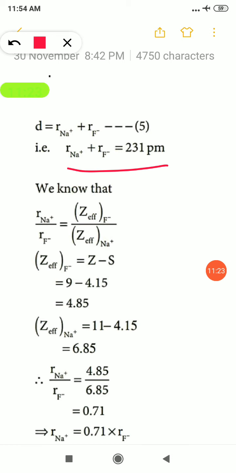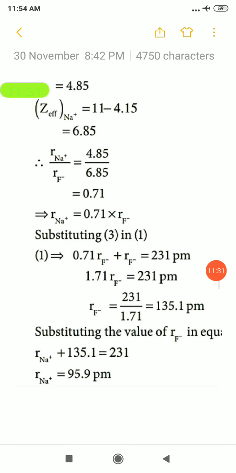Instead of RNa+, we substitute 0.71 into RF-. So by substituting, we get 1.71 RF-, that is equal to 231 picometer. If we need the value of RF-, we can get it from this equation. RF- is equal to 231 divided by 1.71, that is equal to 135.1 picometer.